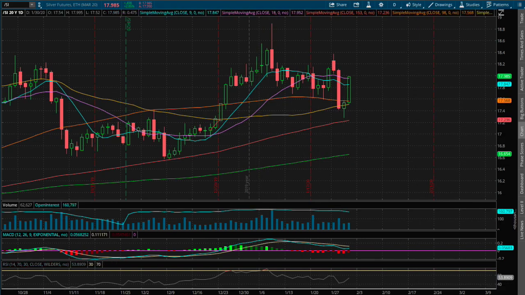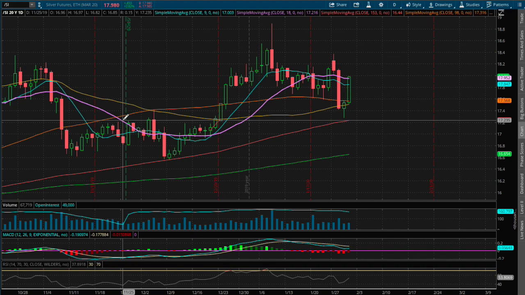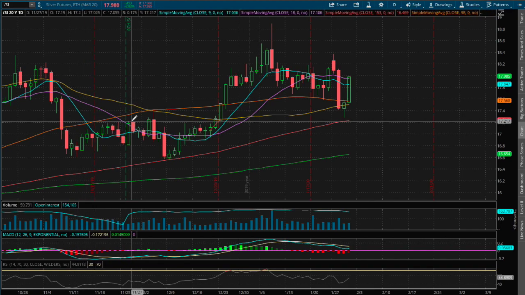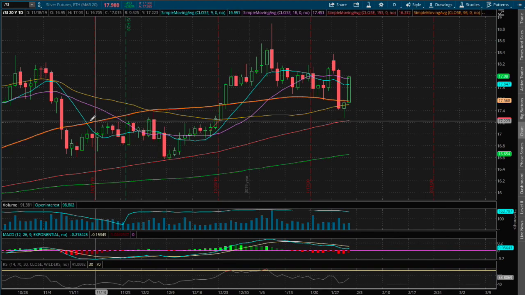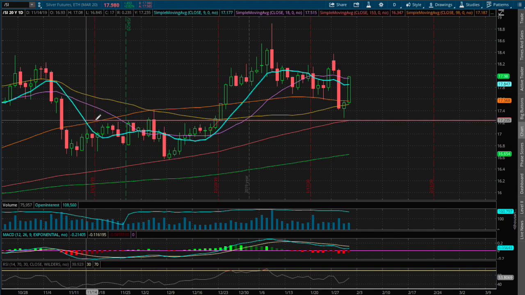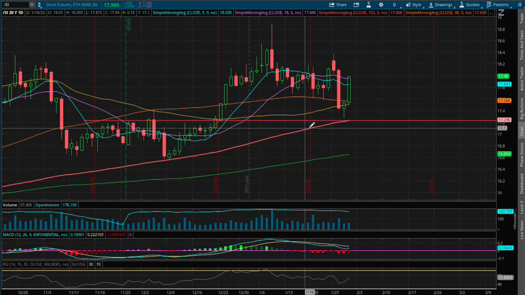If we were to head down lower, I do see a possible support level around a price of $17.24. That coincides with past resistance that dated back between November 26th and December 4th of last year, and it also coincides with the 150-day moving average, this red line.